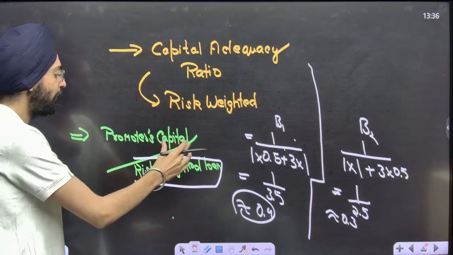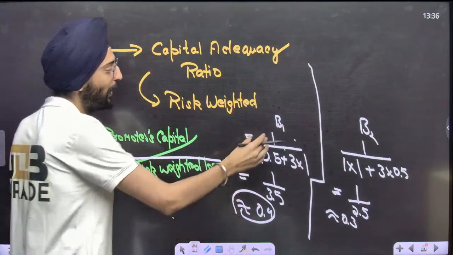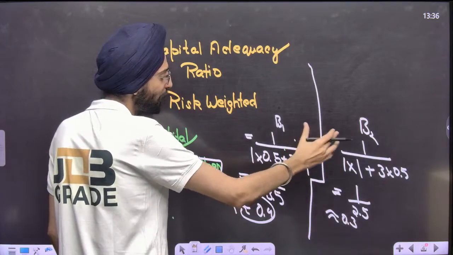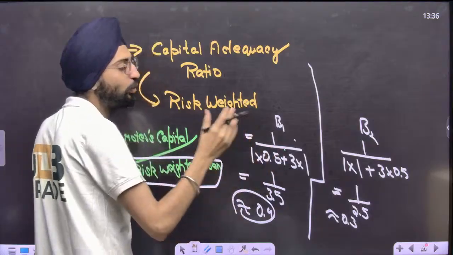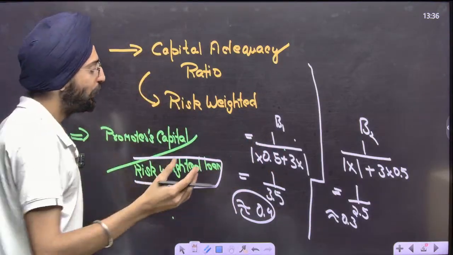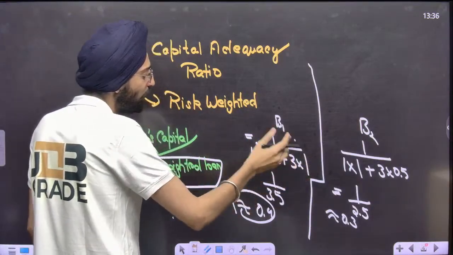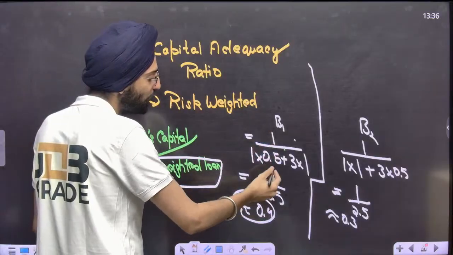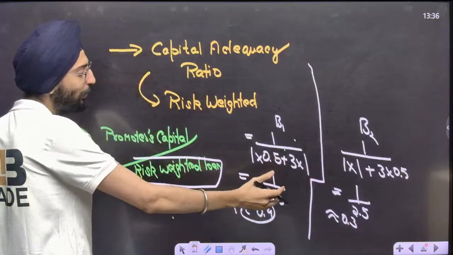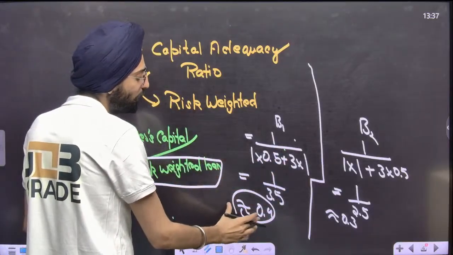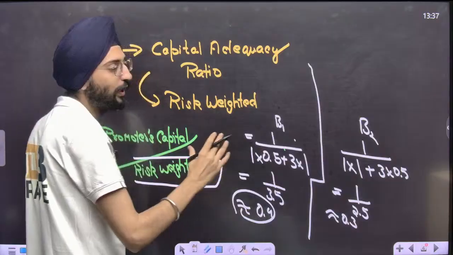That's promoters' capital by risk-weighted loan. For Bank 1, the numerator is going to remain the same, 1 and 1. For the denominator, I'm going to assign 0.5 value to the riskier loan and 1 to the safer loan. Bank 1 will be calculated as 1 by 3.5 and Bank 2 as 1 by 2.5, approximately 0.4 and 0.3. You came to the conclusion that Bank 1 is safer by looking at its balance sheet.